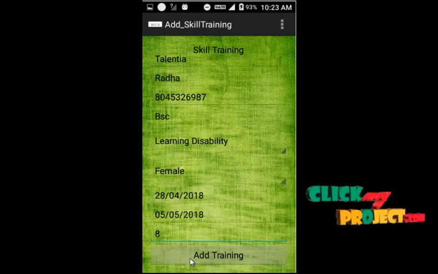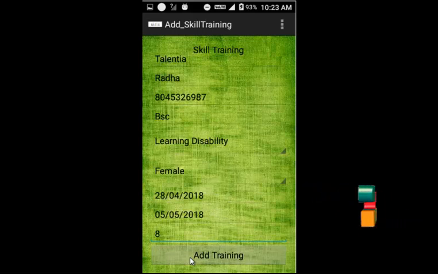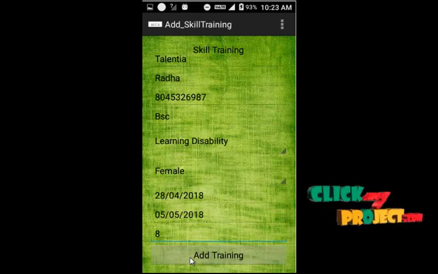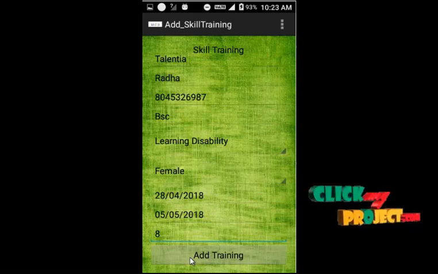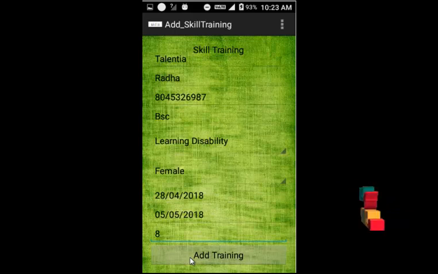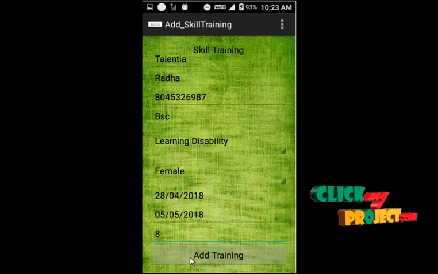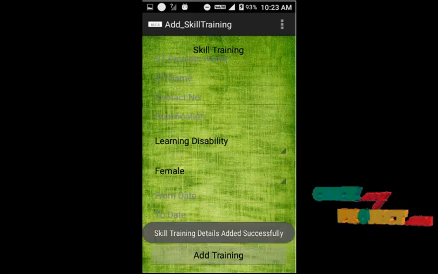When they click the training button, it will be added to the database and an SMS will also be sent to all the students registered according to their disabilities. When skill training jobs are added, the SMS will be sent to the user. After that, the user can log in to this web app. What classes are added they can view from our app. Skill training details added successfully.